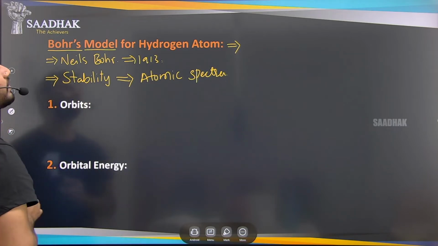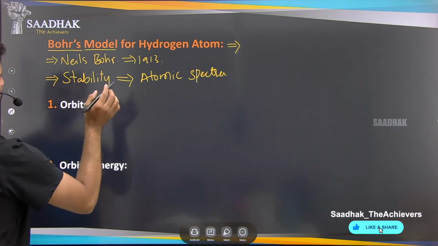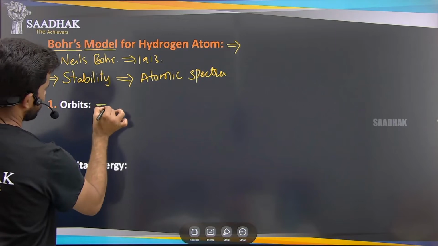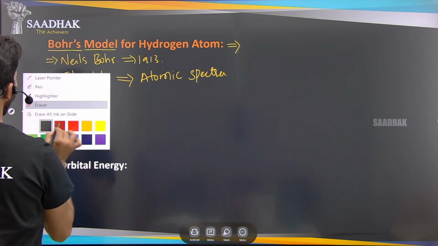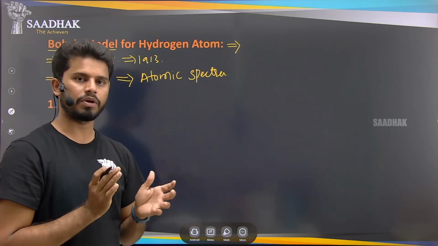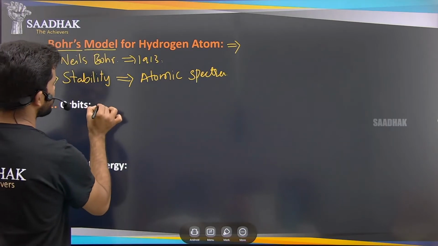So let us see the postulates of Bohr's model of the hydrogen atom. The first one is the electrons of the atom.